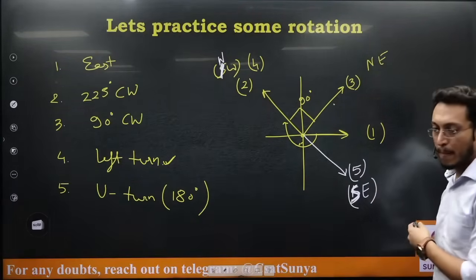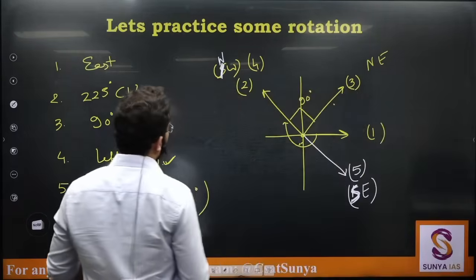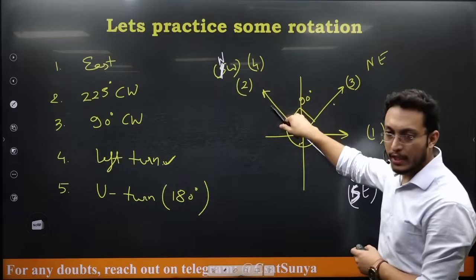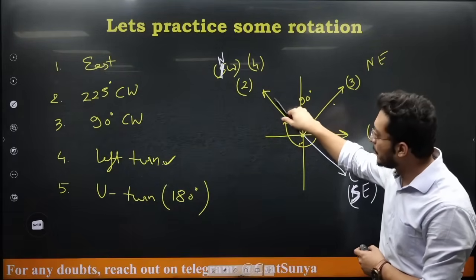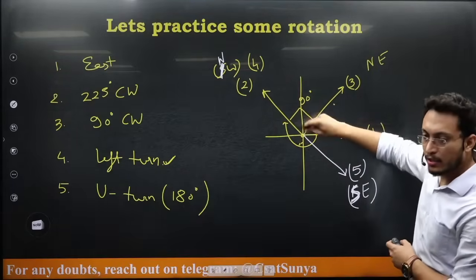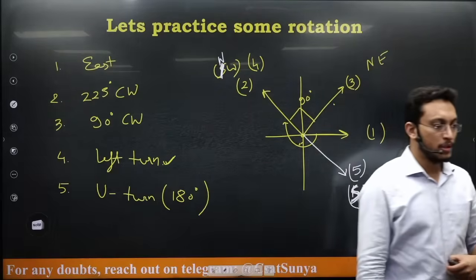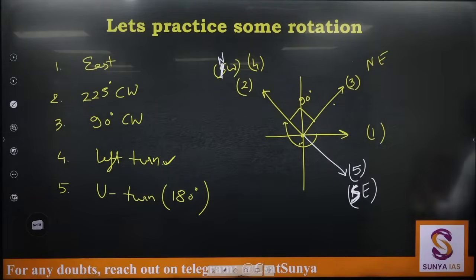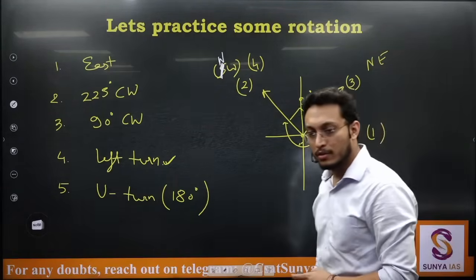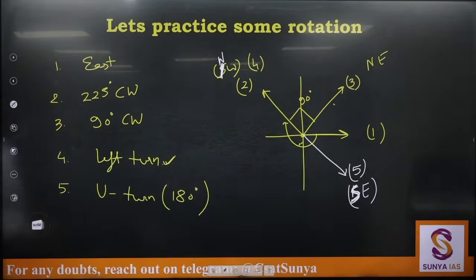Fifth, after the left turn he is taking a 180 degree turn. A 180 degree turn is the complete opposite, so from here it can be this turn or it can be this turn. Done, clear, can we move next? One more, we will be solving in the questions also.